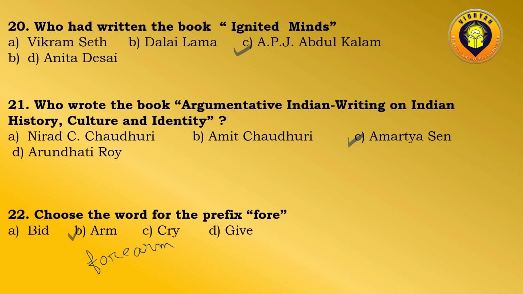Now regarding books, one thing I would like to tell you is that you cannot decide each and every time whether you have come across that book or not. It's a kind of blind guess you have to go for, because it's not possible for a person to read very many kinds of books and remember the names of many books. But fortunately, if you have come across any book, you can definitely guess the correct answer. If you haven't, you have to take a risk. It's fine, we all take risks in life. Okay, next.